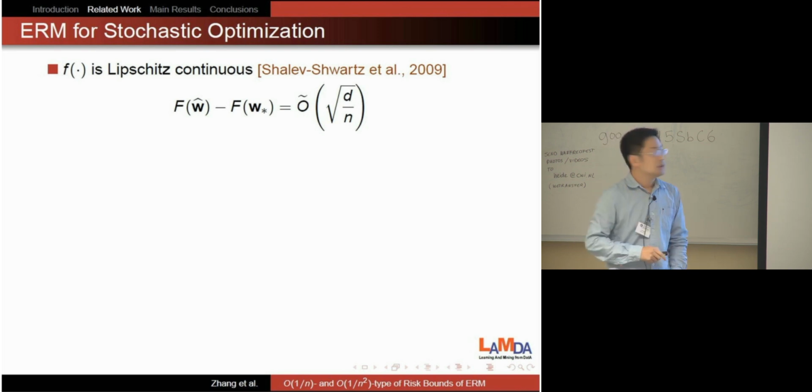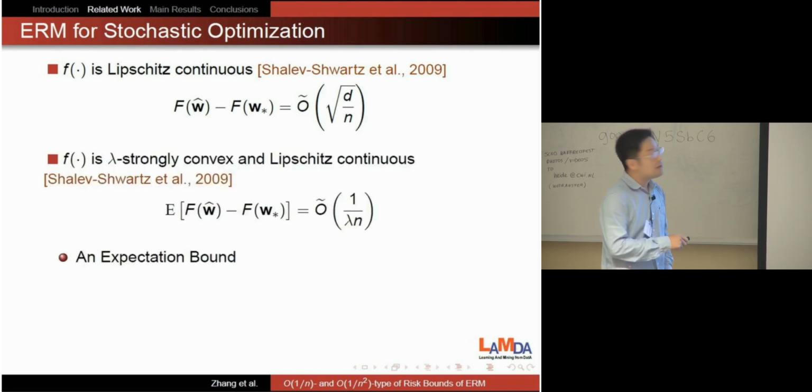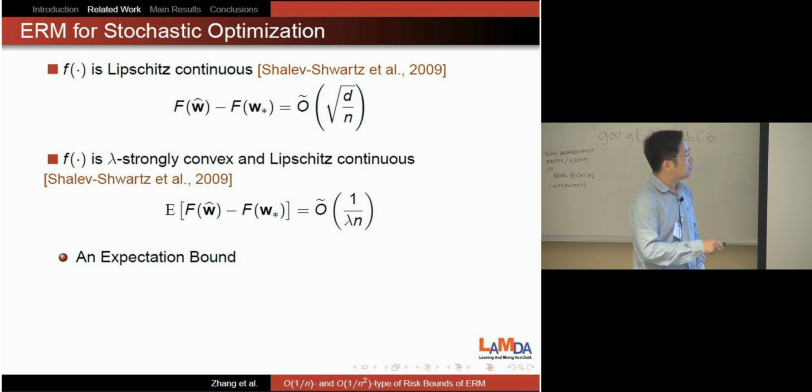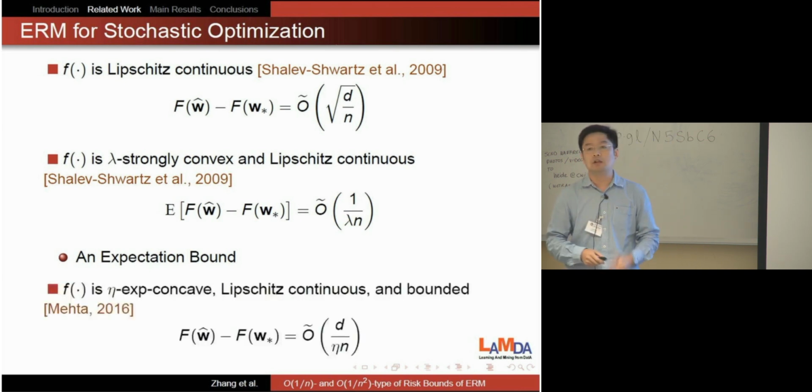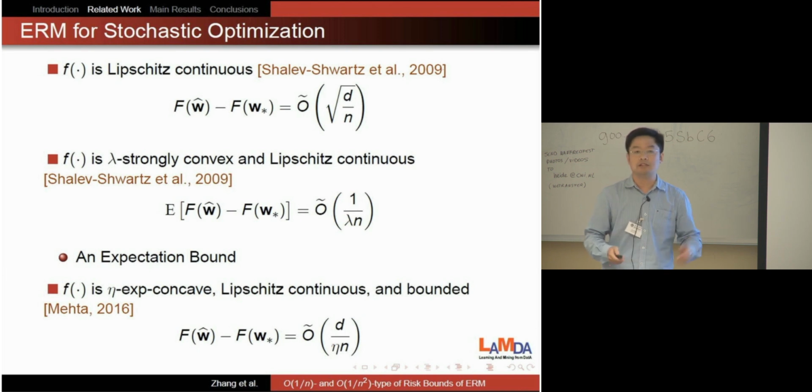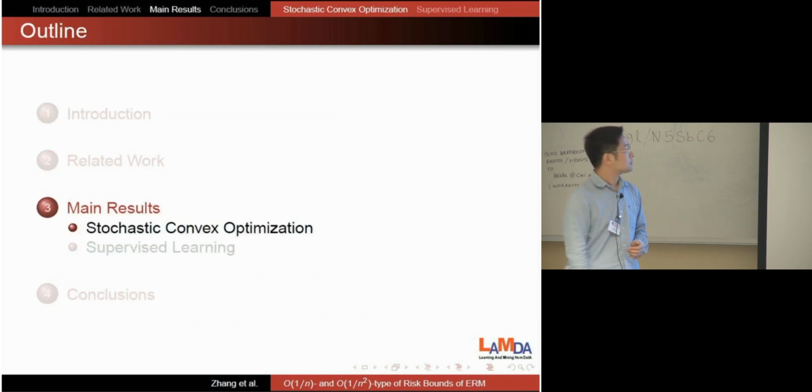If the random function is strongly convex, we can improve it to a 1 over lambda n rate. However, this result only holds in expectation. It's not a high-probability bound. All the other bounds are high-probability bounds. For exponentially concave functions, we also have a 1 over n rate. It's also a faster rate.